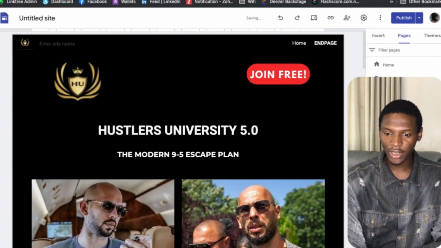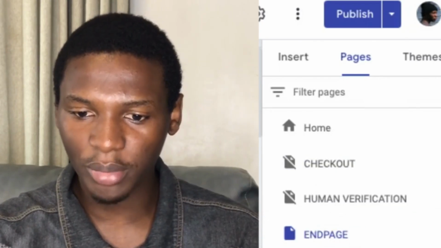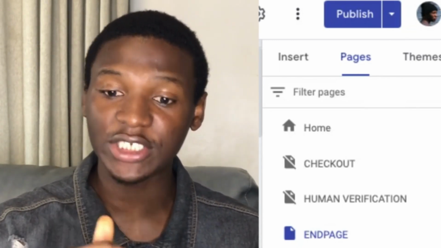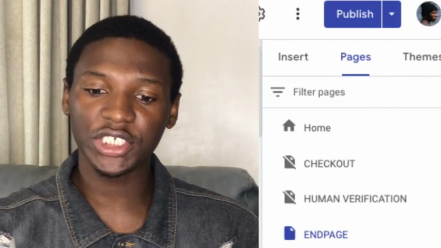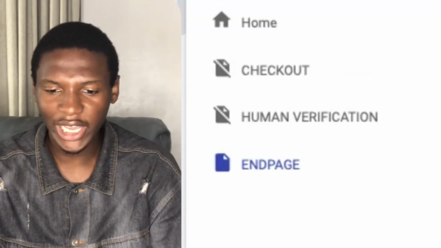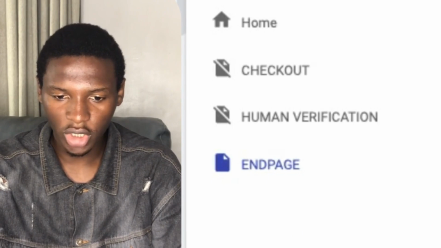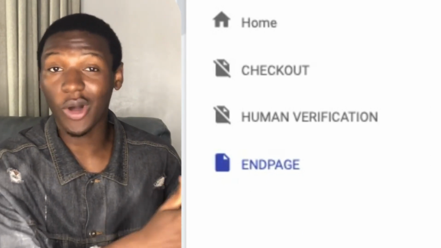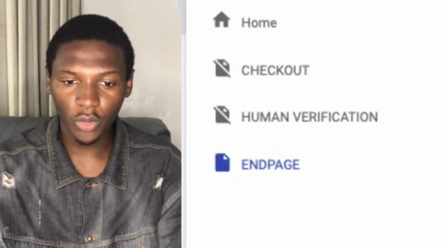Click on that, click on enter, and I'm going to drag this up to the bottom. So you can see the kind of sequence that I have. I have the home page, the checkout page, the human verification page, and then the end page. We want to edit our end page, because this end page that we just created is the one that we're actually going to lock in our content locker. So we're going to edit our end page.